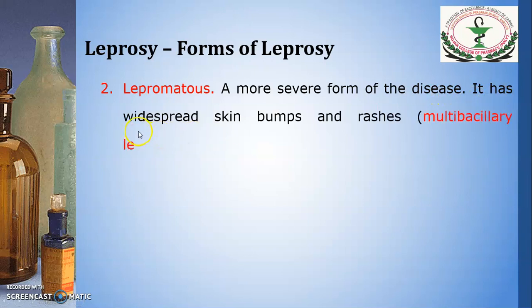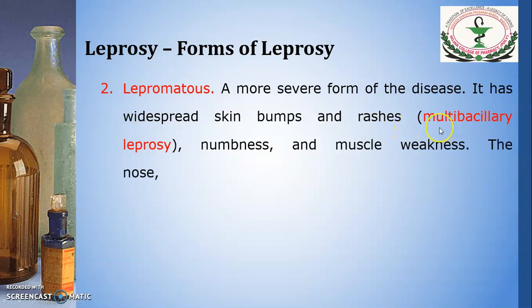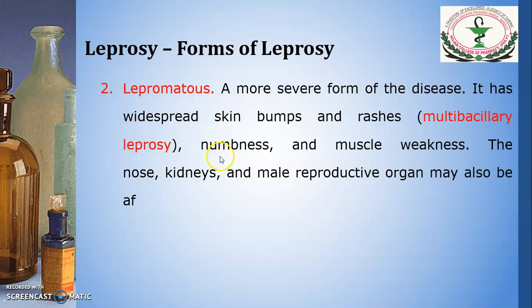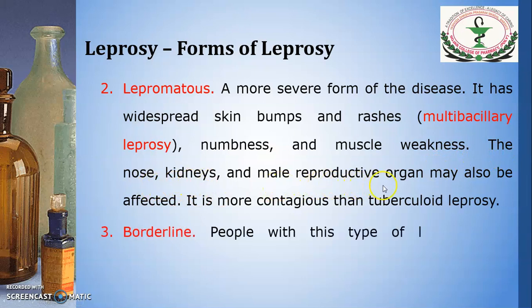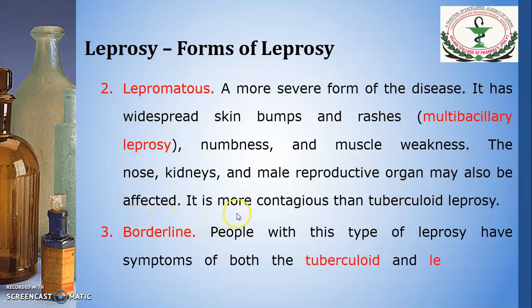It has widespread skin bumps and rashes, which is called multibacillary leprosy. Numbness and muscle weakness are additional in this. The nose, kidney and male reproductive organ may also be affected, and it is more contagious than tuberculoid leprosy.